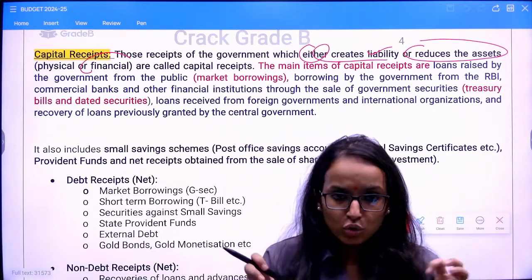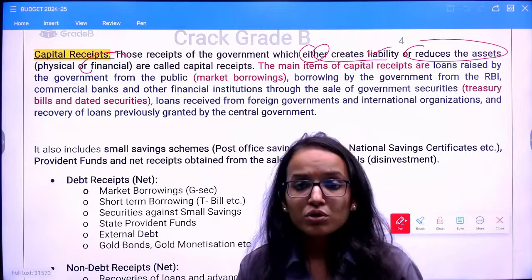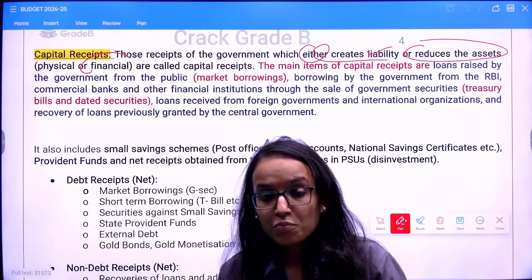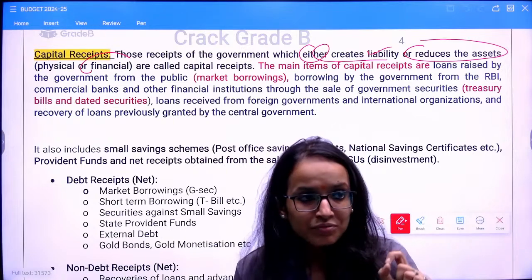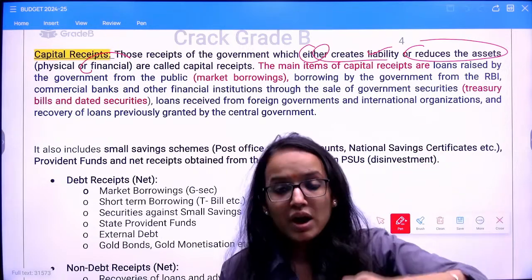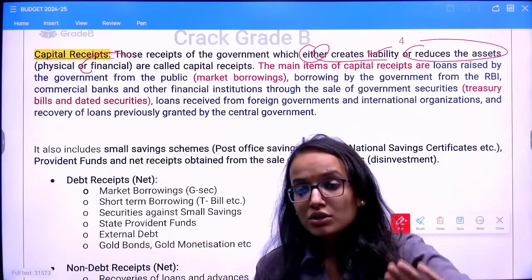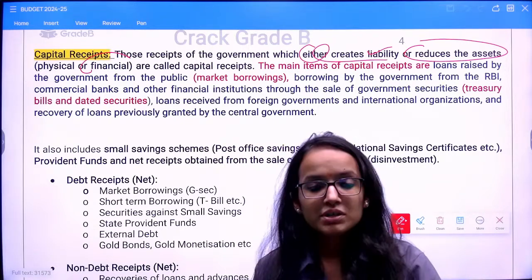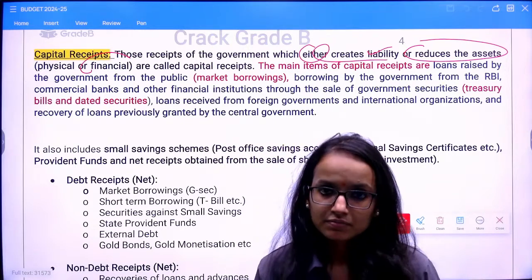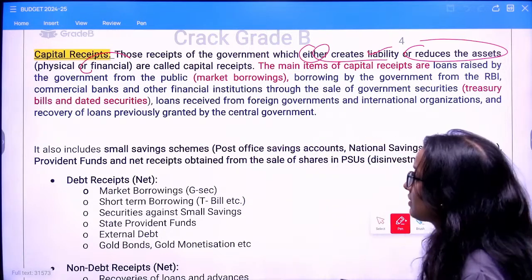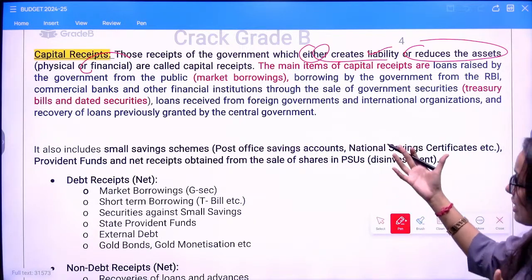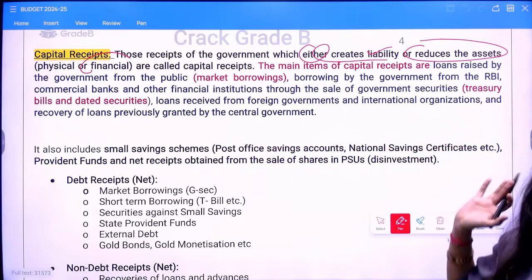Say you took a loan, you have borrowed from somewhere. Since you have borrowed it, it is a receipt for you, but it is a liability. You have to repay that loan plus interest. So your borrowings will be classified as capital receipts. Is this clear to everyone? So capital receipts are receipts which either create liability or reduce the asset of the government.